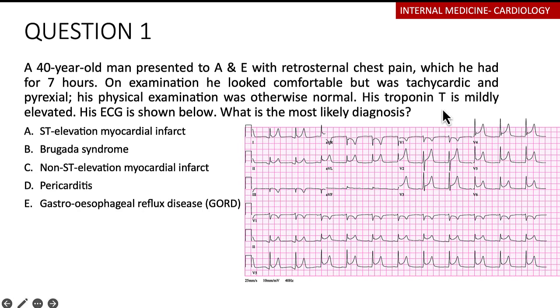So his troponin T is mildly elevated. So this means that it has to be something that is affecting the heart. So already off the bat, that rules out your gastroesophageal reflux disease because the timing seems a bit off for you to actually have it for 7 hours. Okay, so off the bat, we can rule that out.